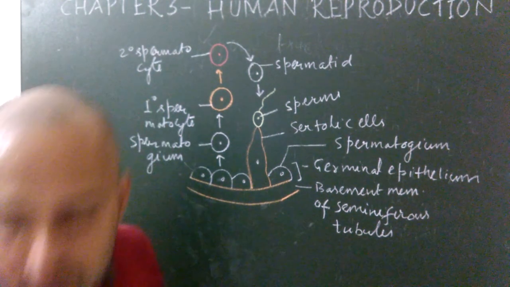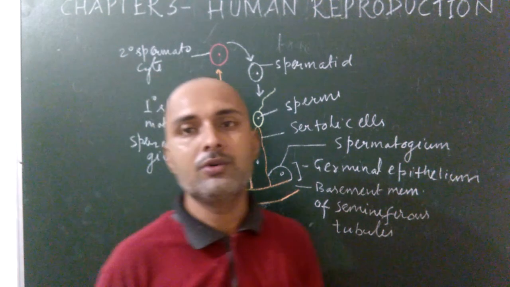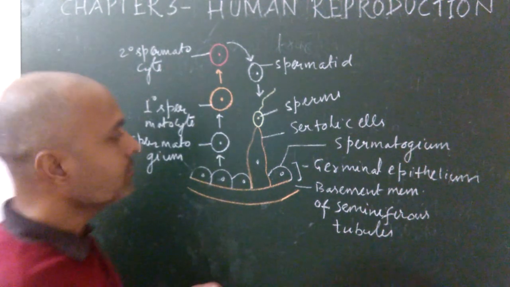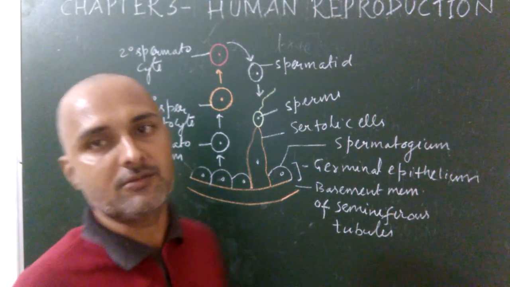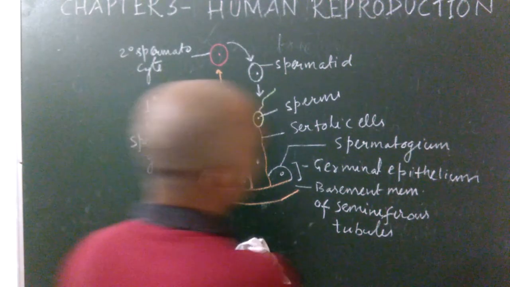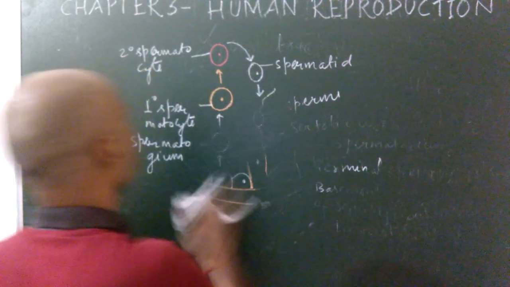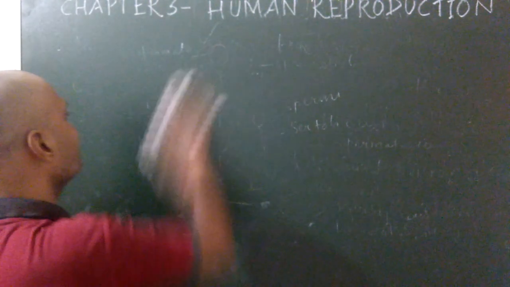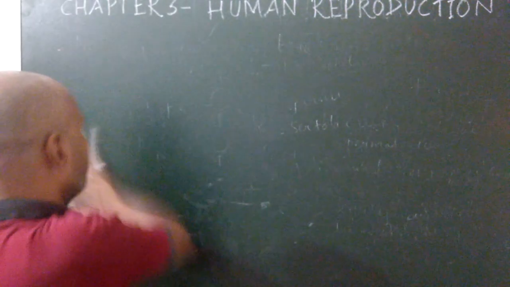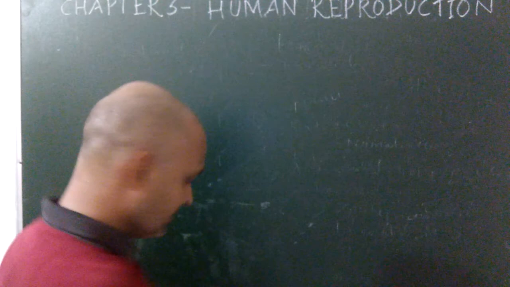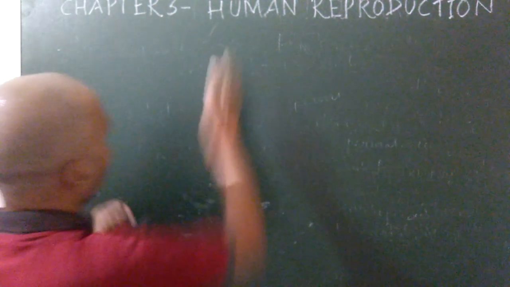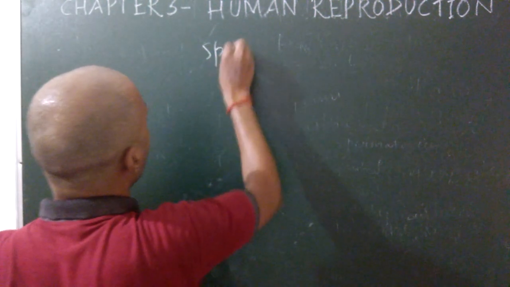Now see the various phases of spermatogenesis. During spermatogenesis, 4 phases are involved. The process of spermatogenesis is completed in 4 steps.